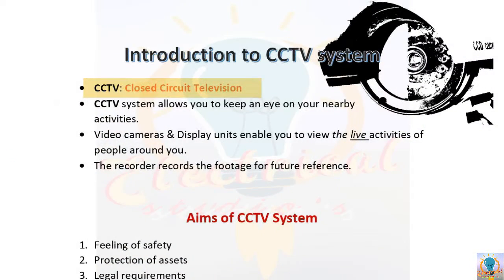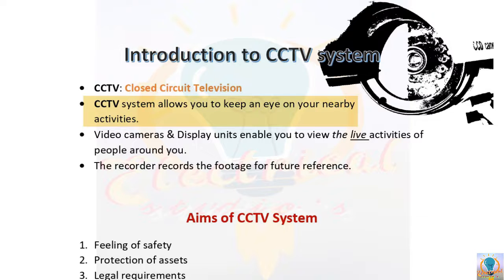Generally, CCTV stands for closed circuit television, and in the present world, the CCTV system allows you to keep an eye 24/7 on your nearby activities. Means, in this modern era, the CCTV system displays and records all the activities that are going on in your building and the activities that are going on around your building or premises.